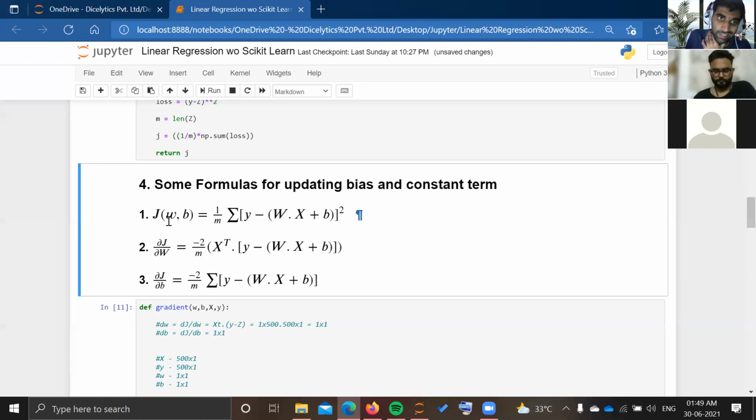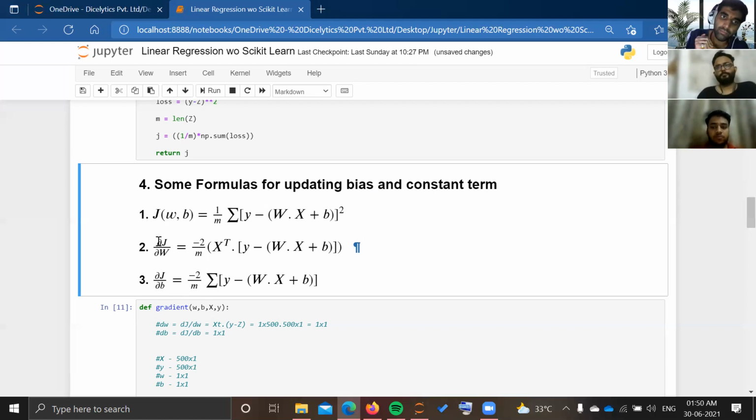First of all, my loss function will be a function of w and b. From this loss function, I have calculated the values of del j by del w and del j by del b. And by using the values of these derivatives, I am going to get new values of w and b.